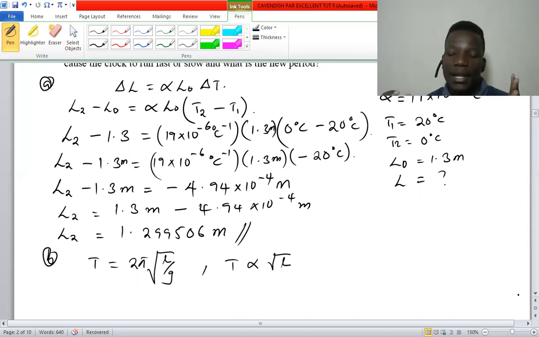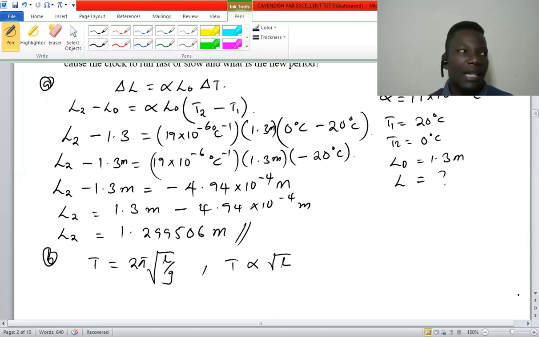When the length is short, the pendulum is going to complete more oscillations in a short period of time, so the clock will run fast. That's the explanation I can give on that one.